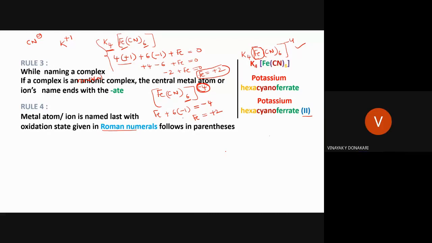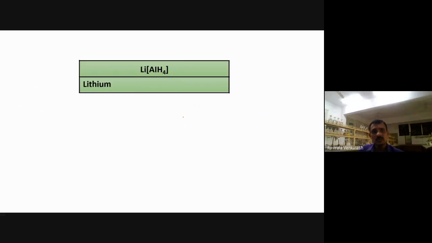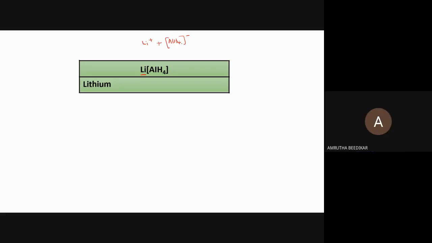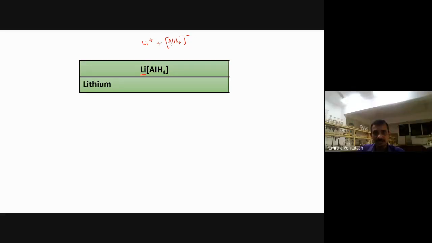Next, yes sir, we'll take some more examples also. Lithium aluminum hydride. First of all, you see this is a cation; lithium is a cation. If you don't understand, write down this one: Li+ AlH4, where the charge is minus only. If it is +1, it will be -1. So first you have to call the cation, lithium. Then, aluminum or hydrogen, which do we have to pronounce? Anybody? You have to give aluminum, because it is the central metal.